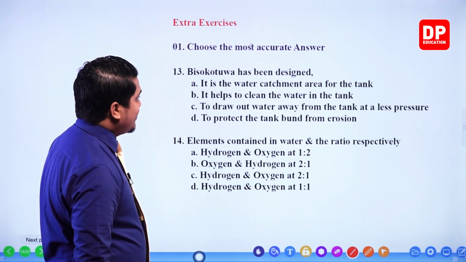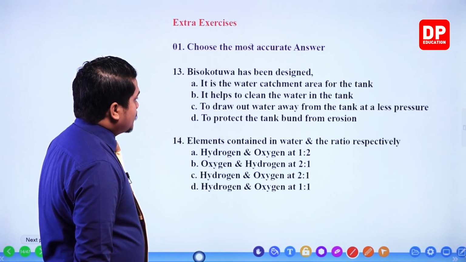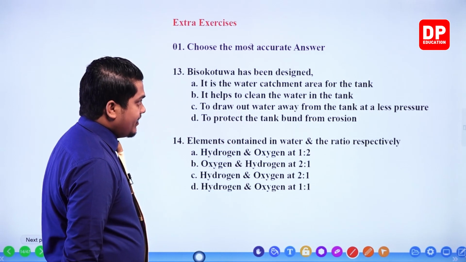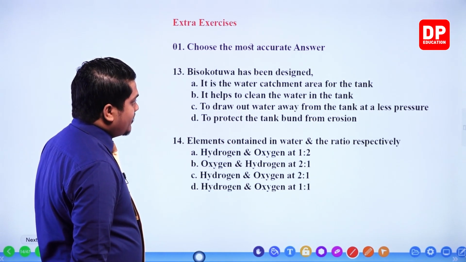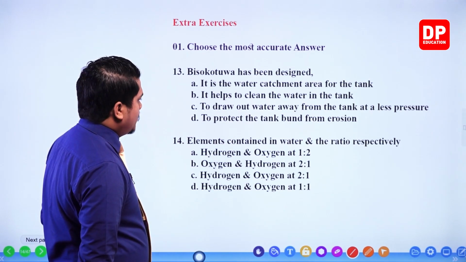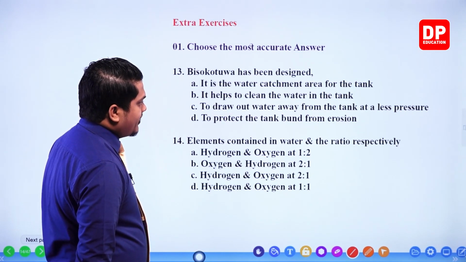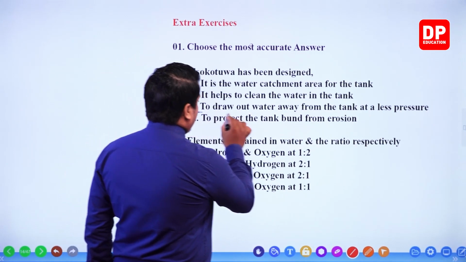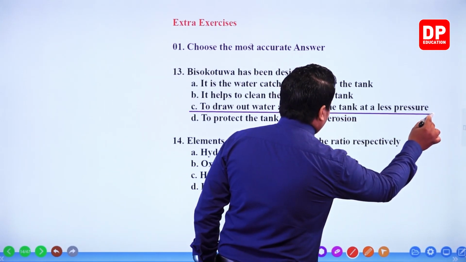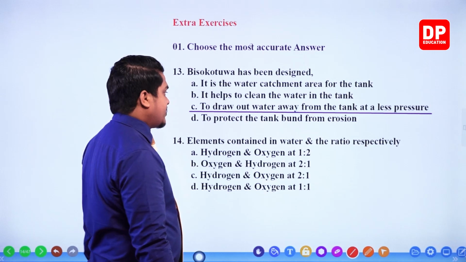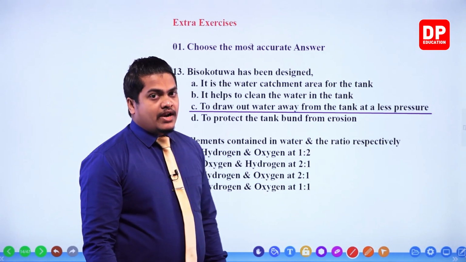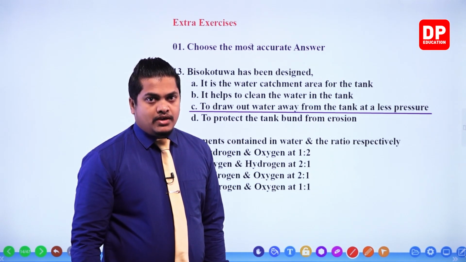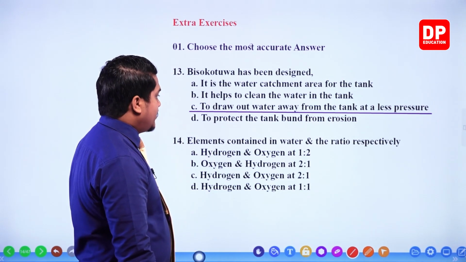Bisokotuwa has been designed. So it is the water catchment area for the tank. No, that's the head wall. It helps to clean the water in the tank. No. It draws out water away from the tank at a less pressure. That's the correct answer. To draw out water away from the tank at a less pressure, my dear children. It helps to reduce the pressure created when drawing out water from the tank. Okay, Bisokotuwa. Next one.